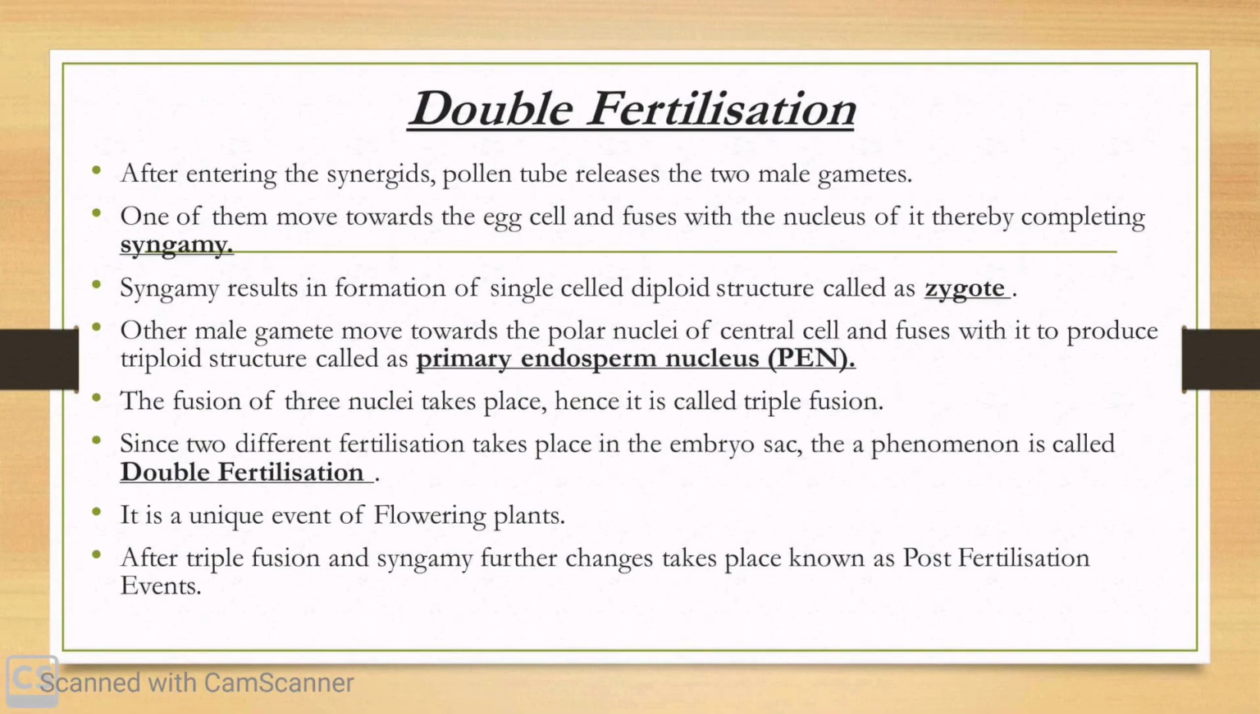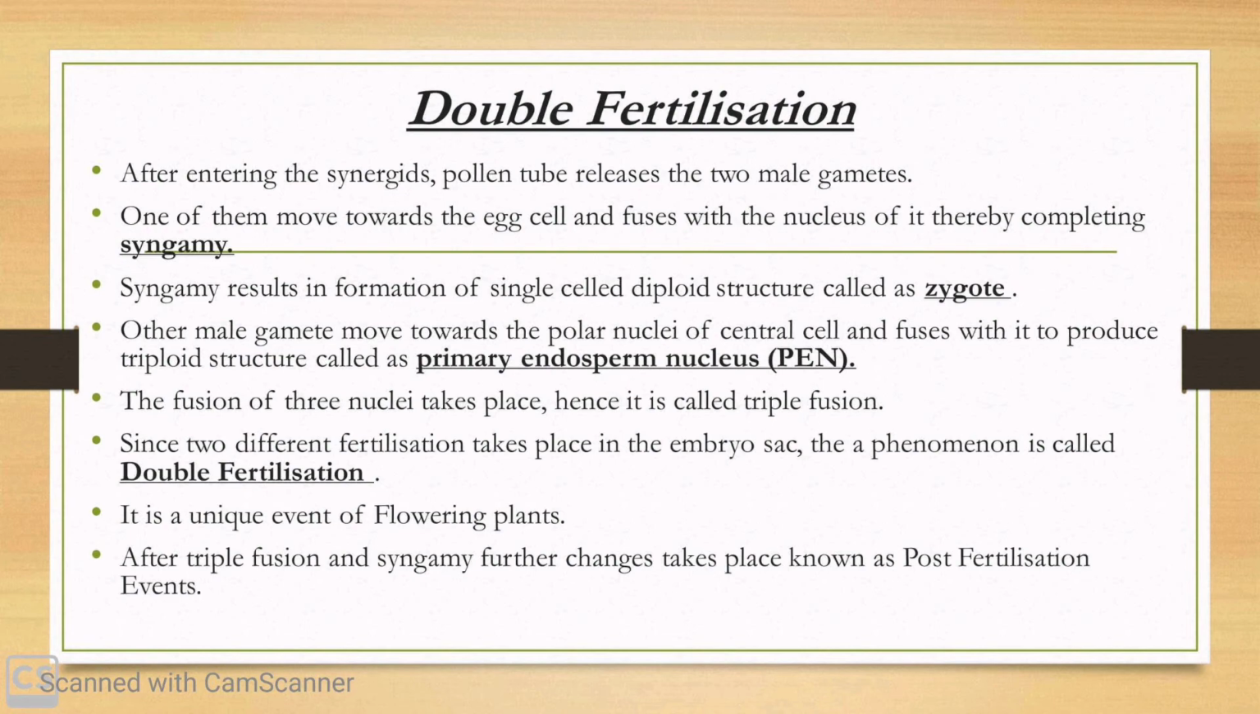At the same time, the other male gamete starts moving towards the polar nuclei of the central cell, which is diploid in structure, and fuses with it to produce a triploid structure known as primary endosperm nucleus. The fusion of three nuclei takes place, hence it is always considered as triple fusion. Since two different fertilizations take place in the single embryo sac, the phenomenon is commonly known as double fertilization. Double fertilization is an event that is unique only to the flowering plants.